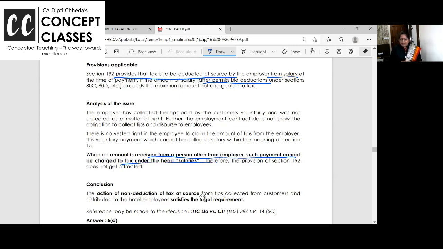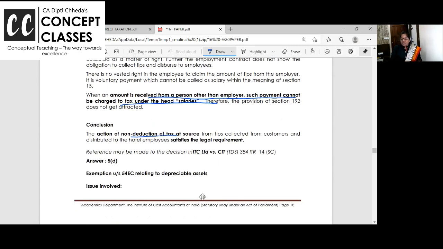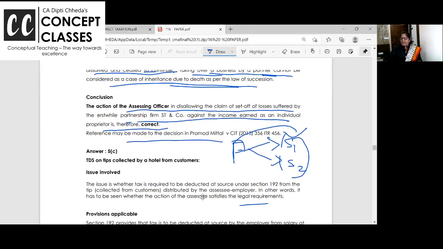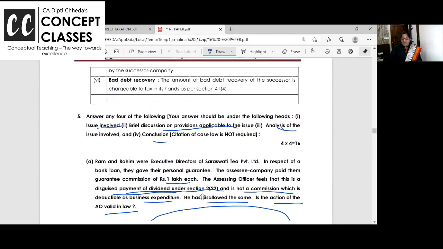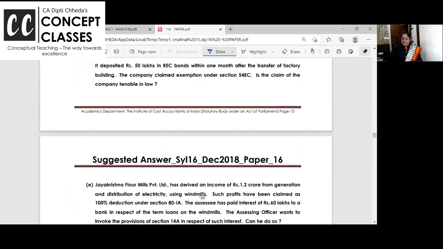So if there is no employer-employee relationship, the question doesn't even arise, right? The action of non-deduction from tips distributed to employees satisfies the legal requirement. Okay? Right. So the AO is correct.